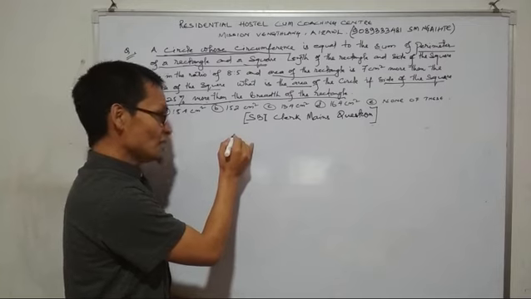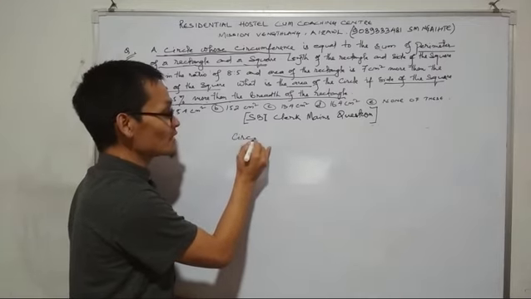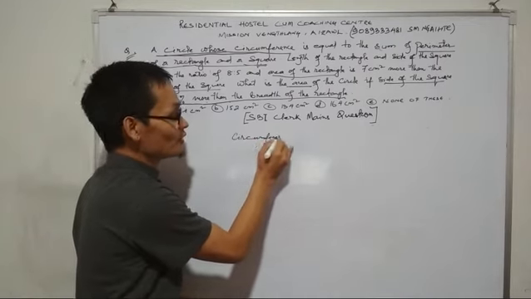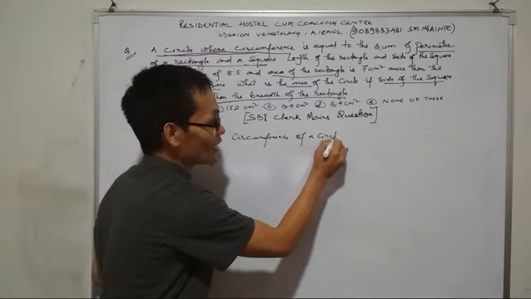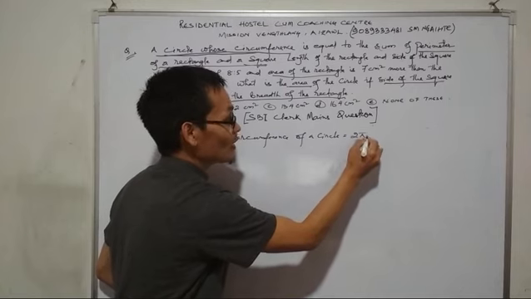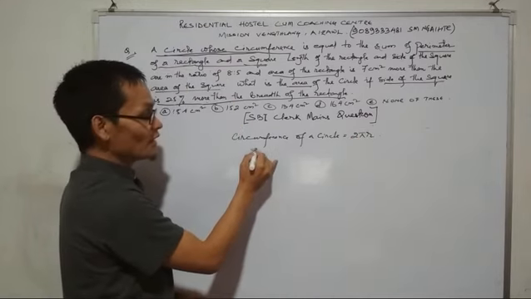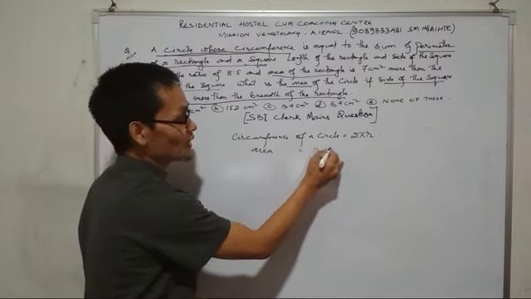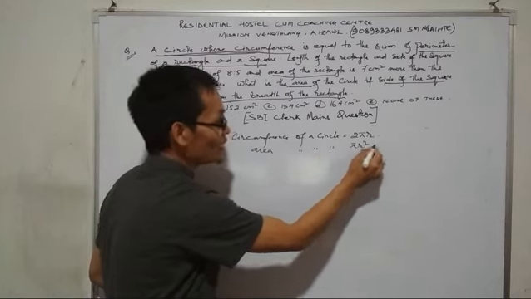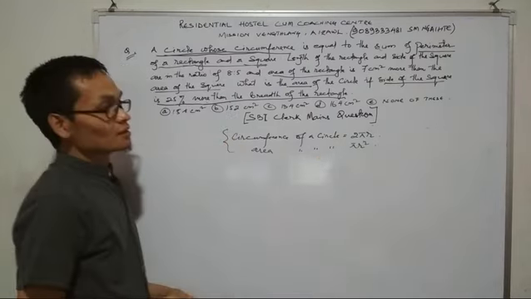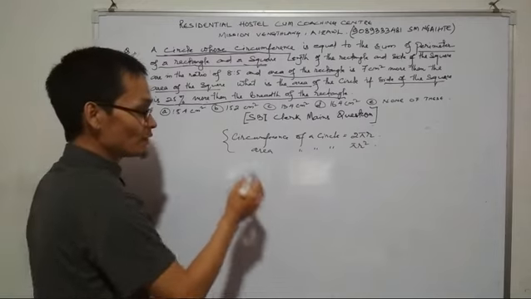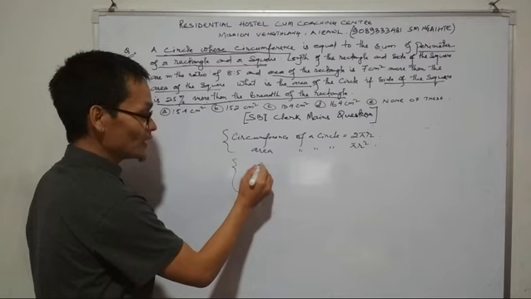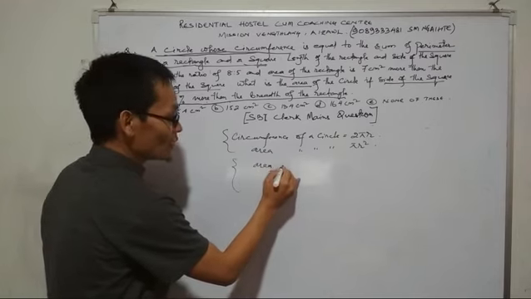For a circle, the formula for circumference is 2 pi r, and the area of a circle is pi r square.